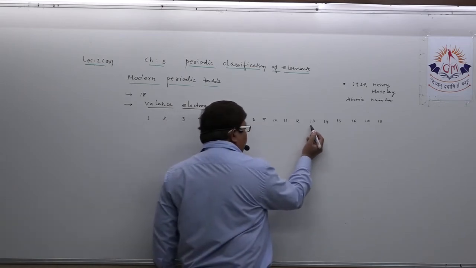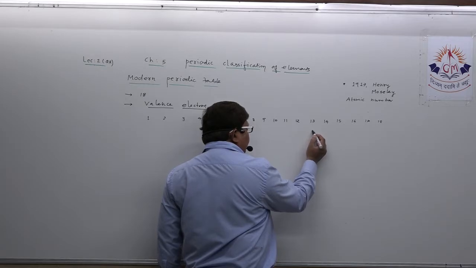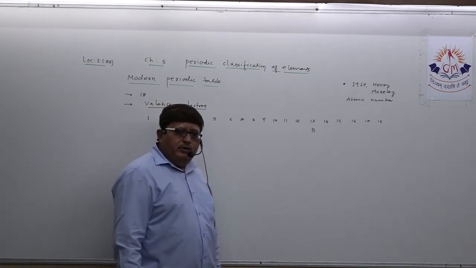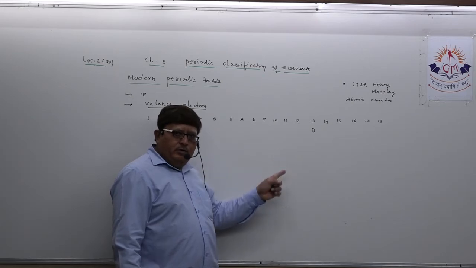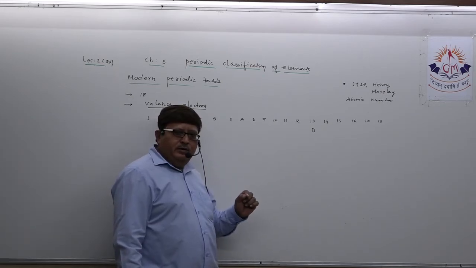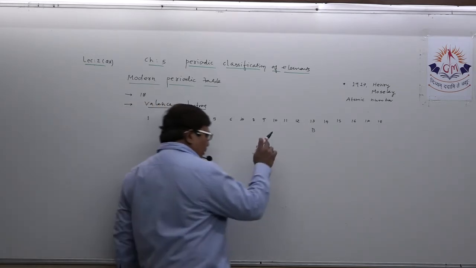Suppose you observe in group number 13 that boron is written there. Now try to understand one very important thing: because boron belongs to, means in the column it is written, under number 13, doesn't mean it has 13 electron in its outermost orbit.